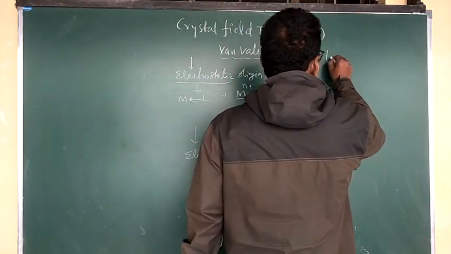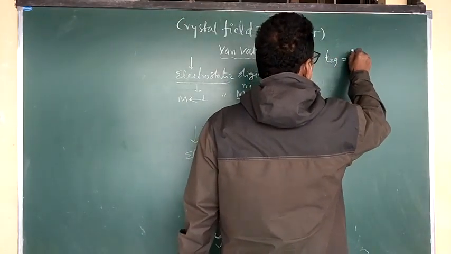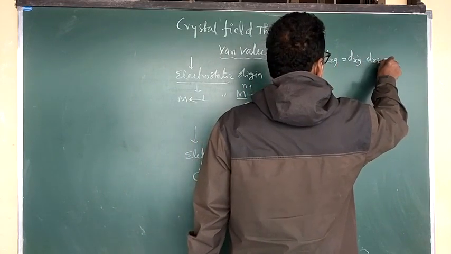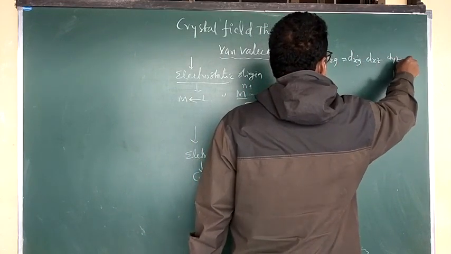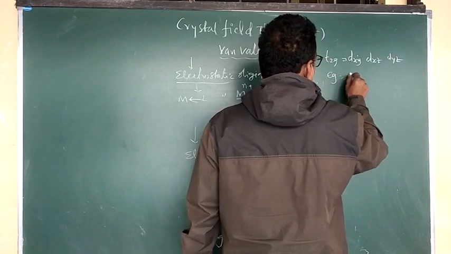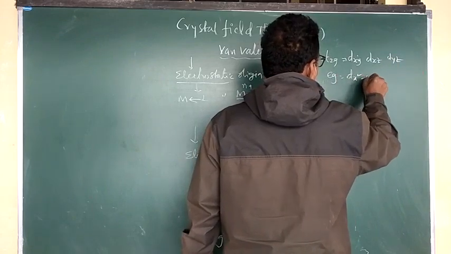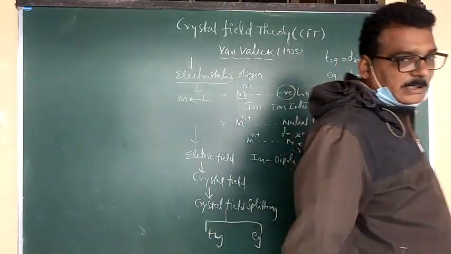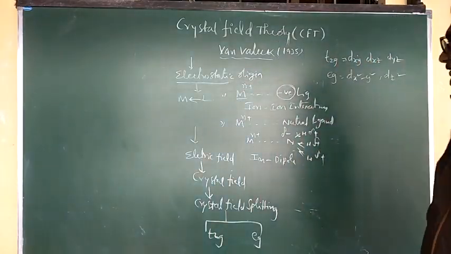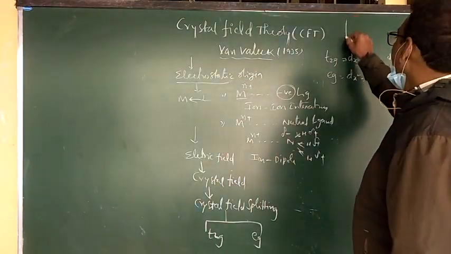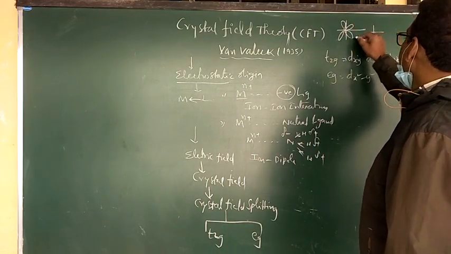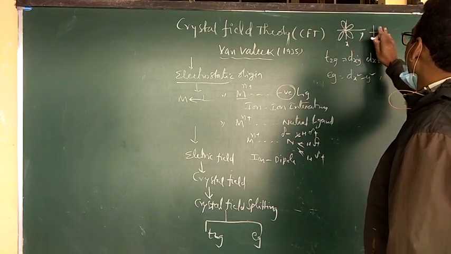What is t2g? t2g means d xy, d xz, d yz. eg means d x square minus y square, and d z square. These are the two sets. First, d xy lies between the axes, where this is x and this is y.